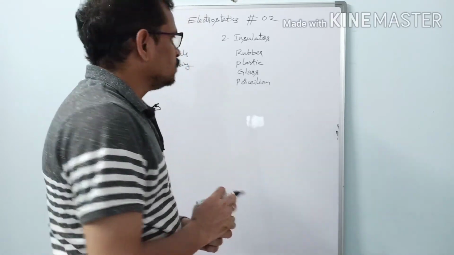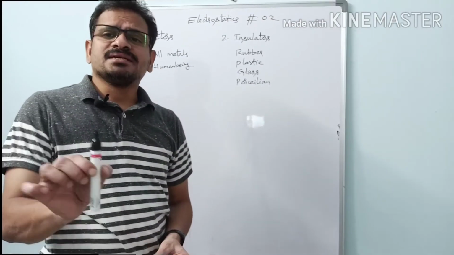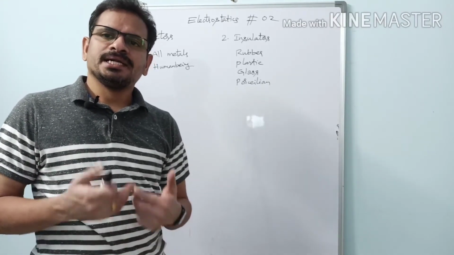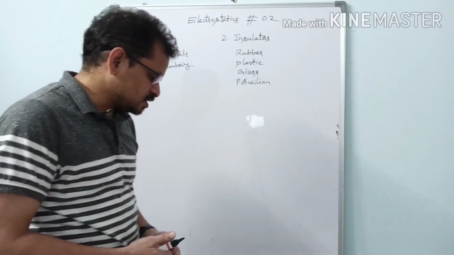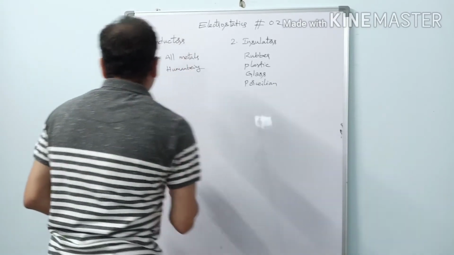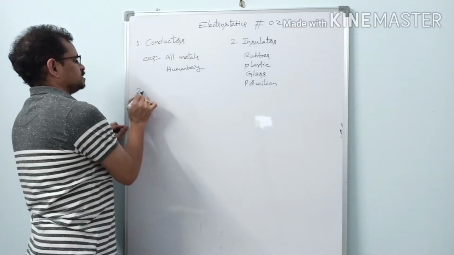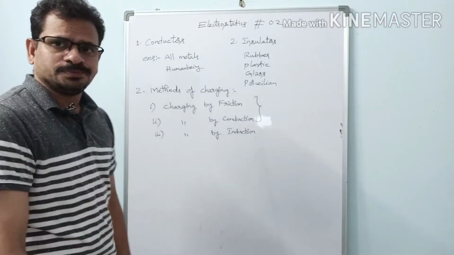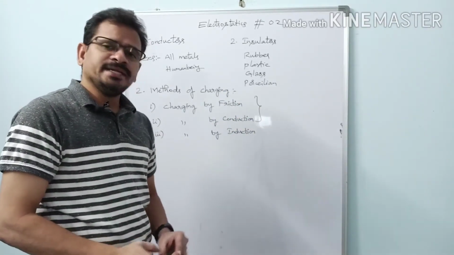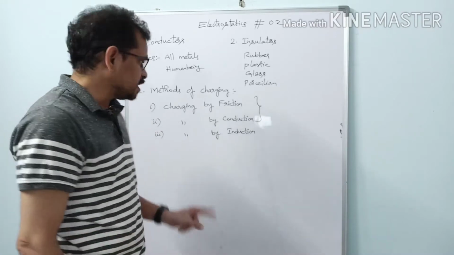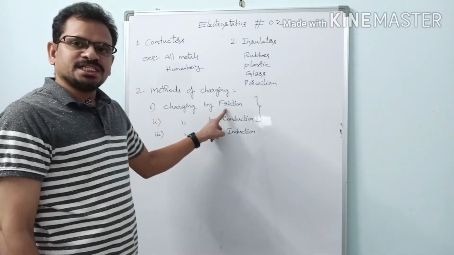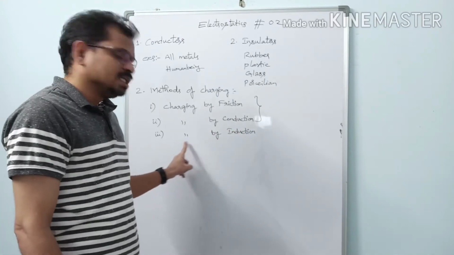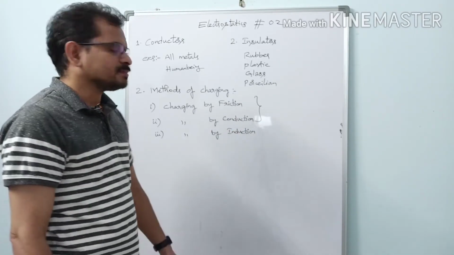Now our next topic is methods of charging. How many methods of charging are there and how can we charge using such methods? There are three methods of charging. Number one is charging by friction, number two, charging by conduction, and number three, charging by induction.